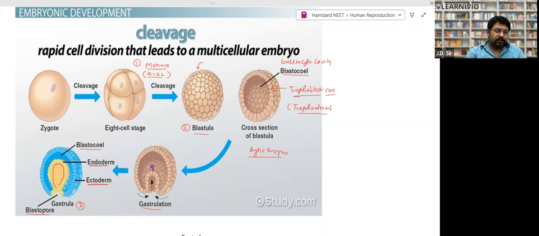And there is a pore-like structure. This is called blastopore, right? And this is the gastrula stage. At the gastrula stage, it makes a permanent connection with the uterus wall through this blastopore, right? And after that, the formation of placenta takes place over here, right? So this is ectoderm, mesoderm, and endoderm. That's how we are triploblastic animals. Formation of the whole body takes place from all three layers: ectoderm, mesoderm, and endoderm.